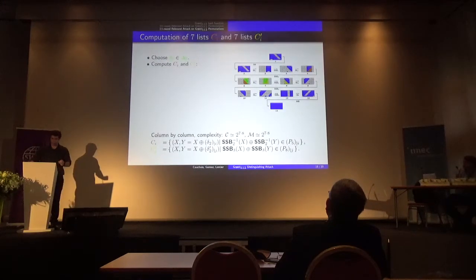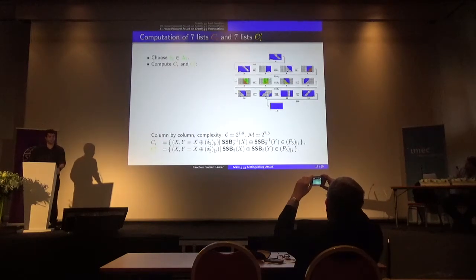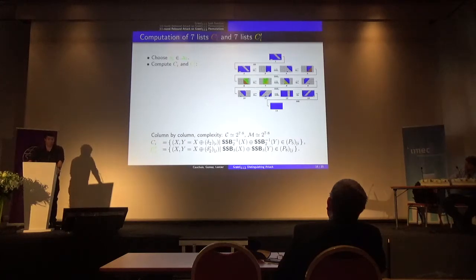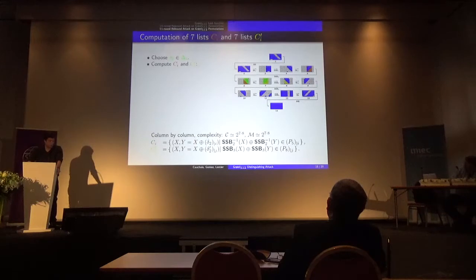There, I compute column by column couples of column values compatible with the induced restriction of my differential delta 2, such that their image by the inverse of SSB2 is compatible with the induced restriction of the pattern column by column. Okay, so that's the orange column here. So there are 7 lists CI, and I can do the same, propagating forward with the column CJ prime. Okay.